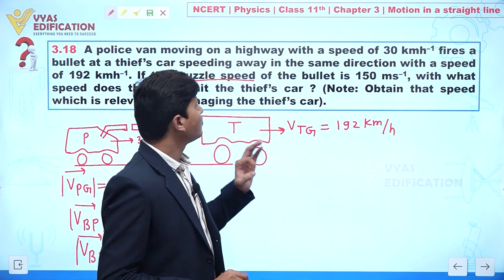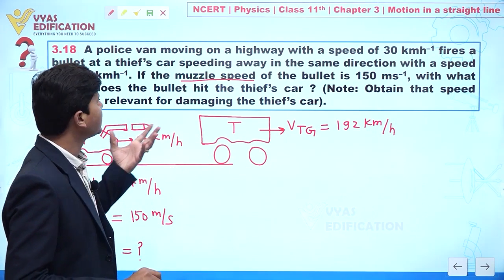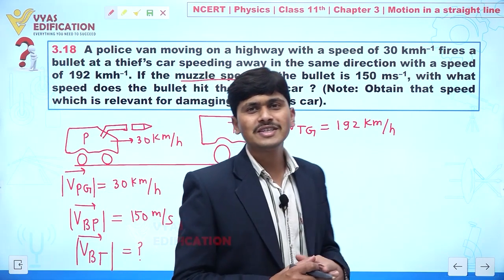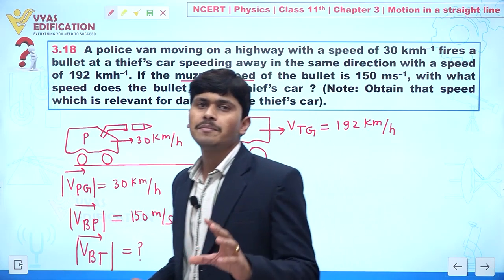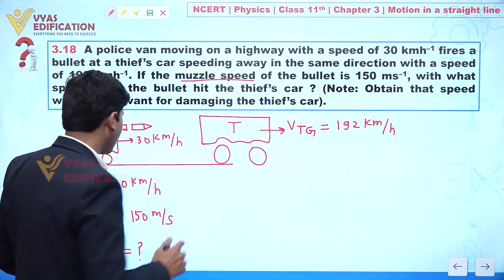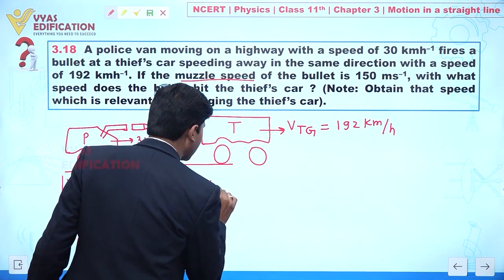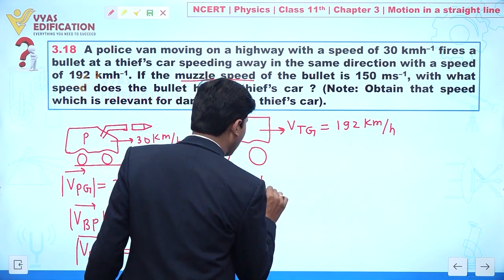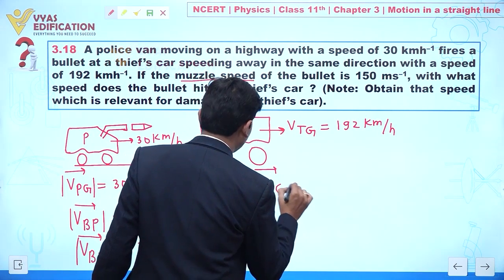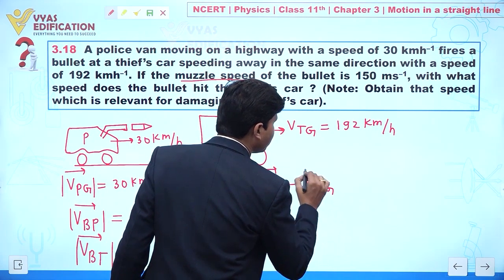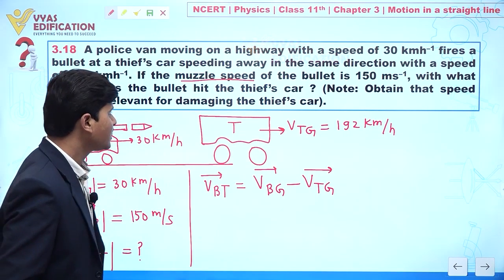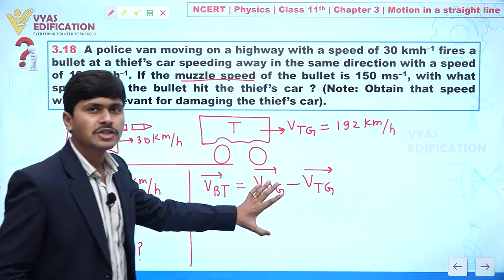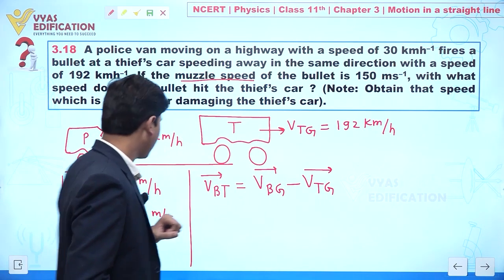So now we can write: what speed does the bullet hit the thief car? Now how will we solve this question? Always keep in mind what your objective is. Our objective is to calculate the velocity of bullet with respect to thief car. We can write it as velocity of bullet with respect to ground minus velocity of thief with respect to ground. Now the velocity of thief with respect to ground we know, and the velocity of bullet with respect to ground we have to find.